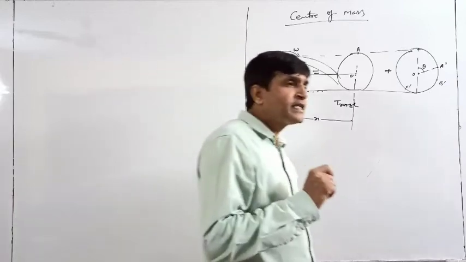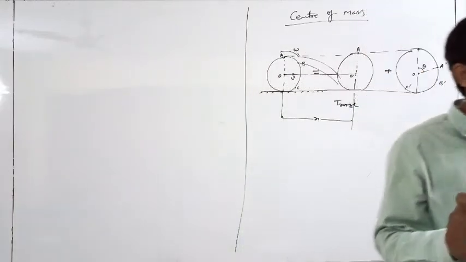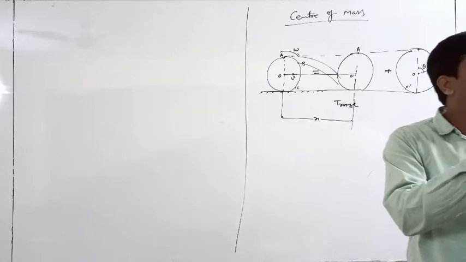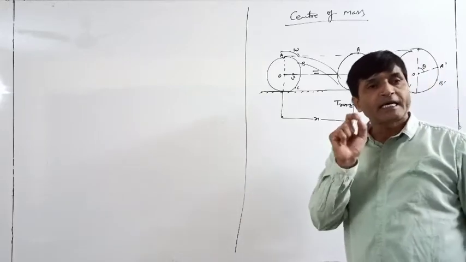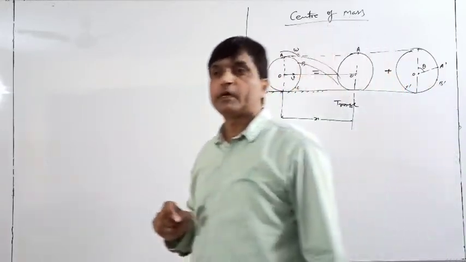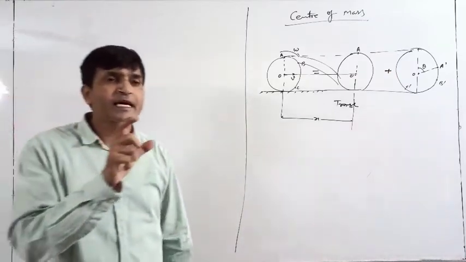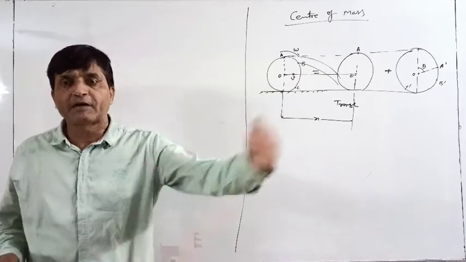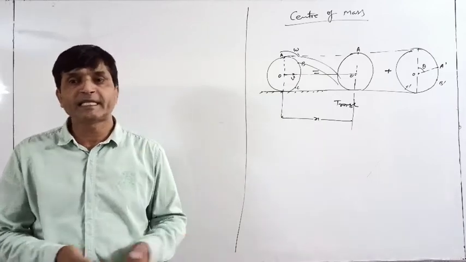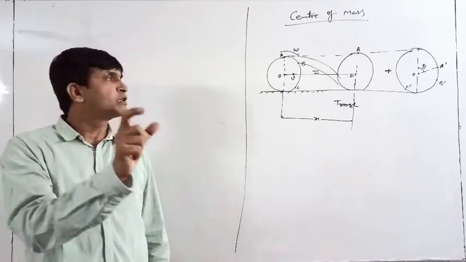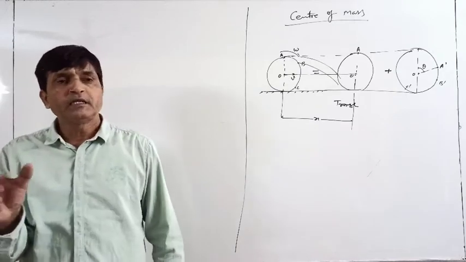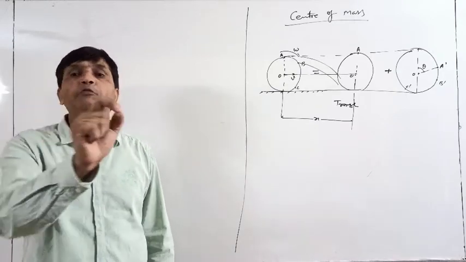The idea of center of mass is this: if we want to explain the translational motion of a rigid body, meaning how much distance it travels or how much the speed of the body is, then we have to define a certain point.